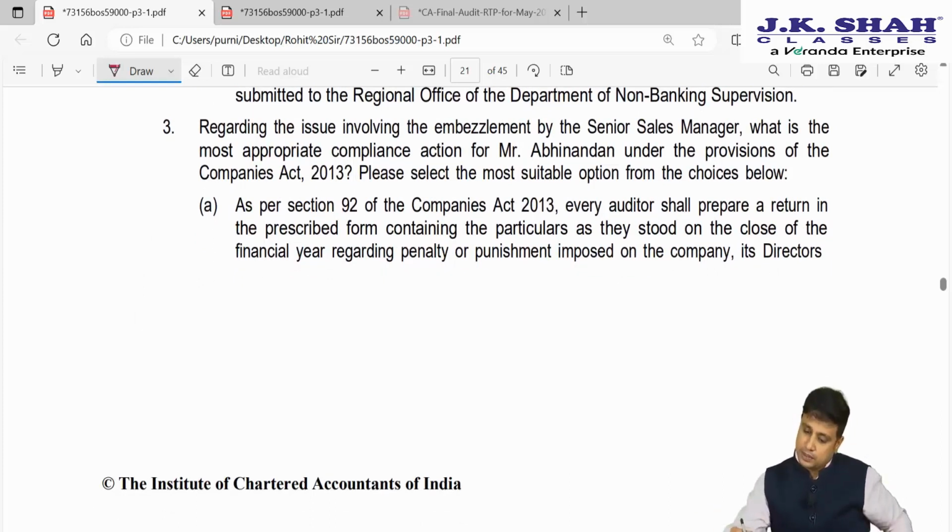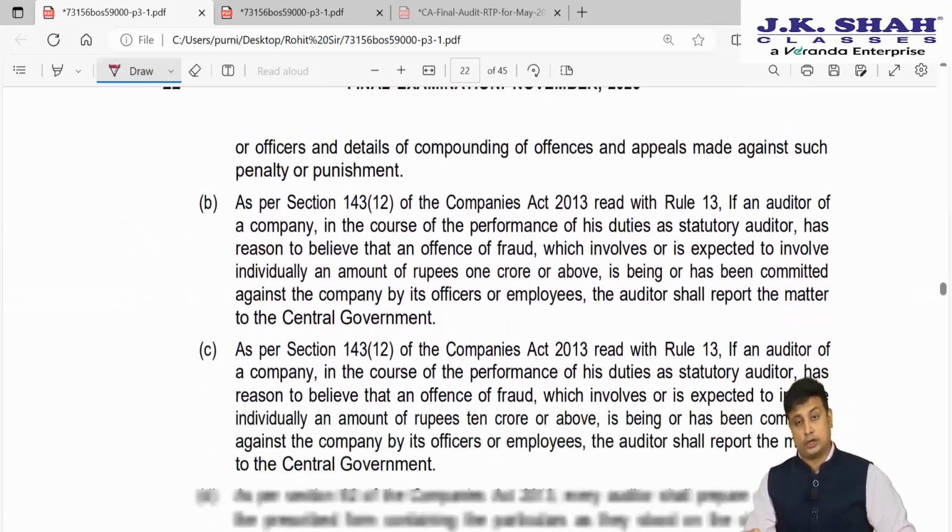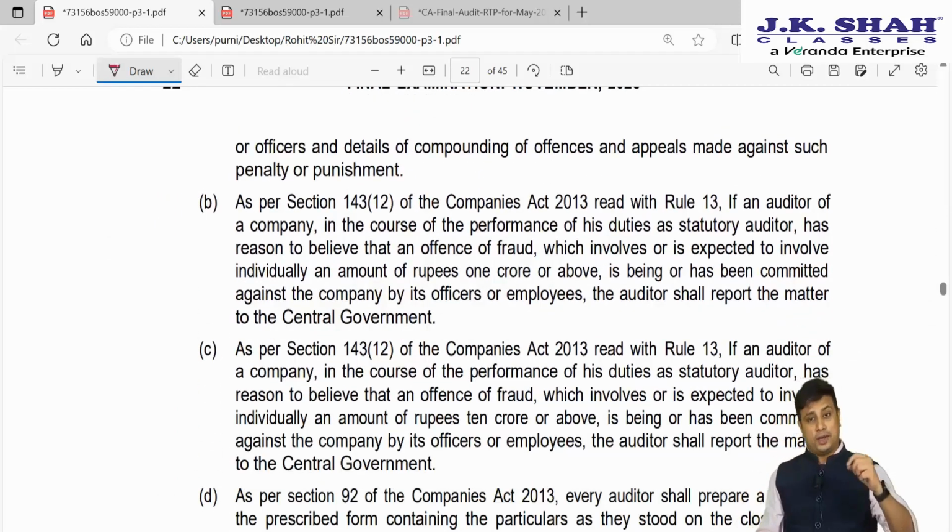Regarding the issue of embezzlement by the senior manager, what is the most appropriate compliance? See here, he was embezzling the money and the embezzlement was greater than 1 crore. If you recollect 143(12), if it is greater than 1 crore, we need to report to the audit committee, the management, then we need to report to the central government.